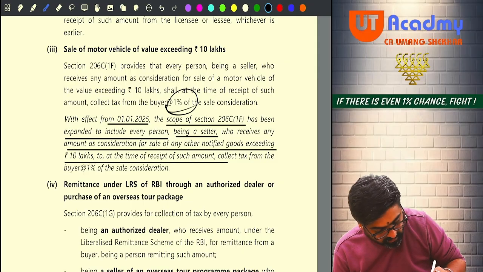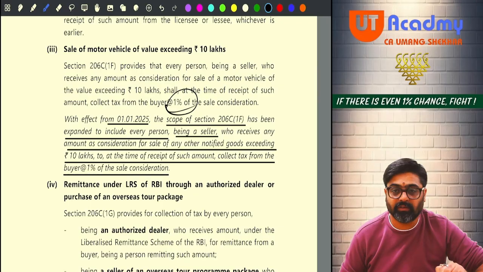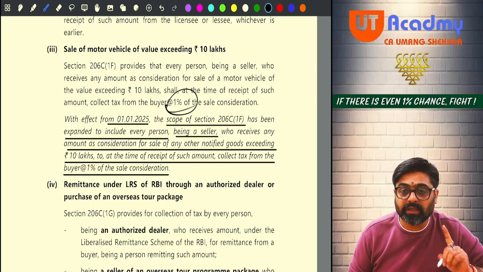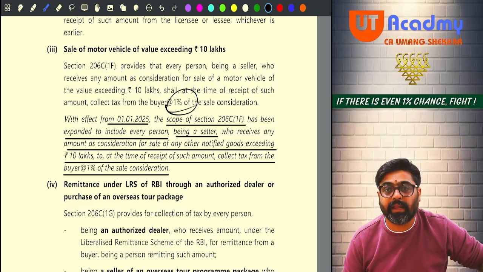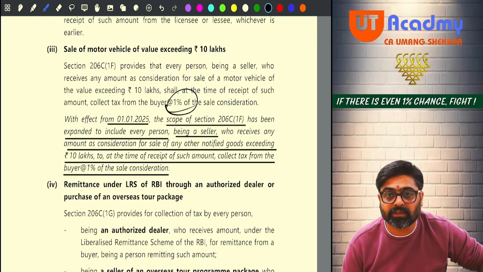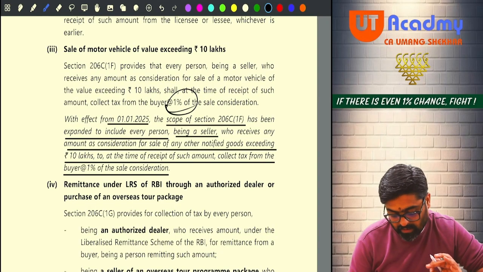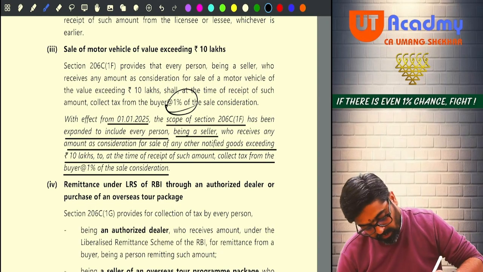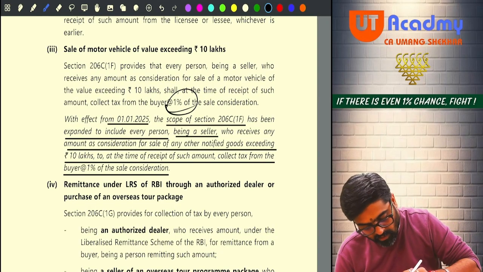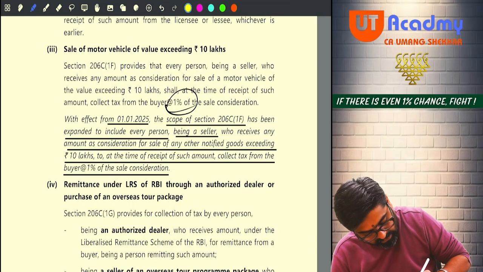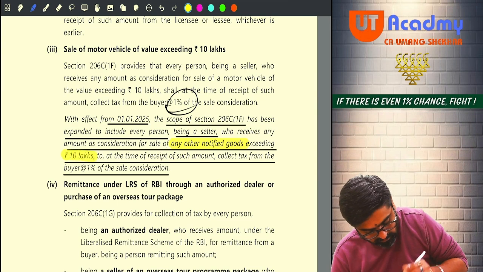At the time of receipt of such amount, collect tax from the buyer at 1% of the sale consideration. Now, not just the motor vehicles, getting my point? Not just the motor vehicle seller. Now, any seller who receives any amount for sale of any other notified goods exceeding 10 lakhs.